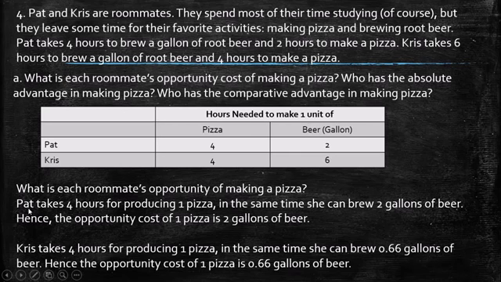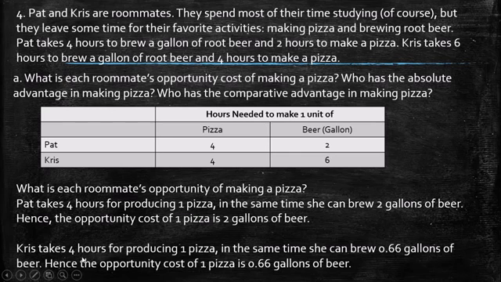So Pat takes 4 hours for producing 1 pizza. In the same time, she can brew 2 gallons of beer. Hence the opportunity cost of 1 pizza is 2 gallons of beer. And on the other side we have Chris.